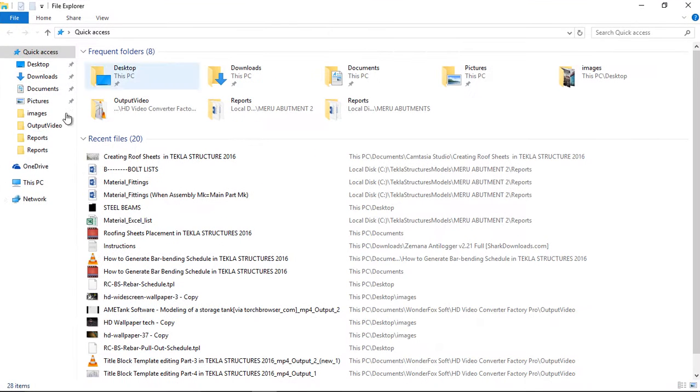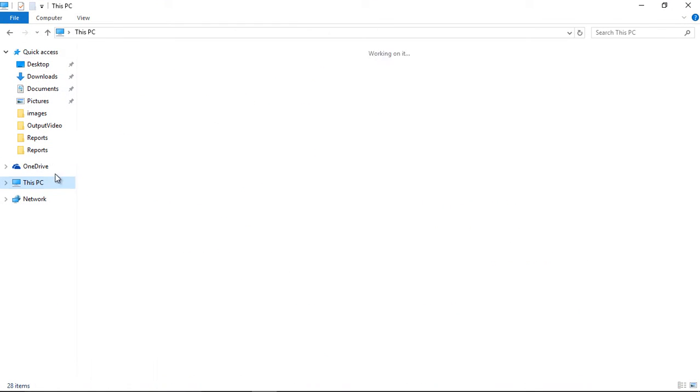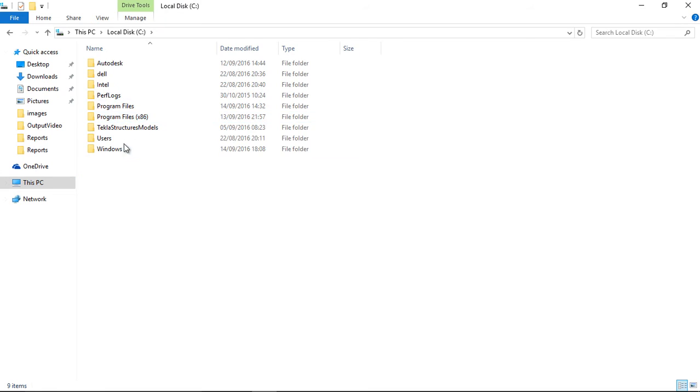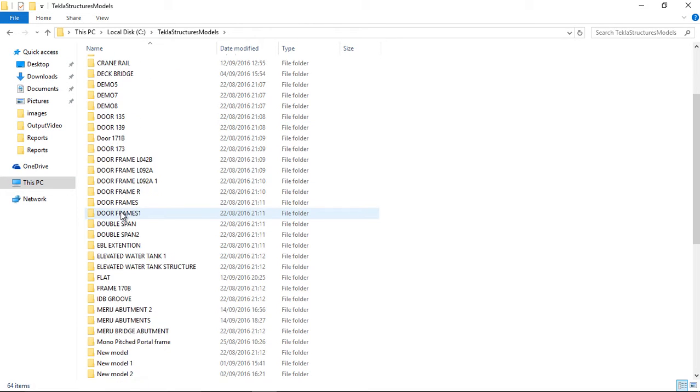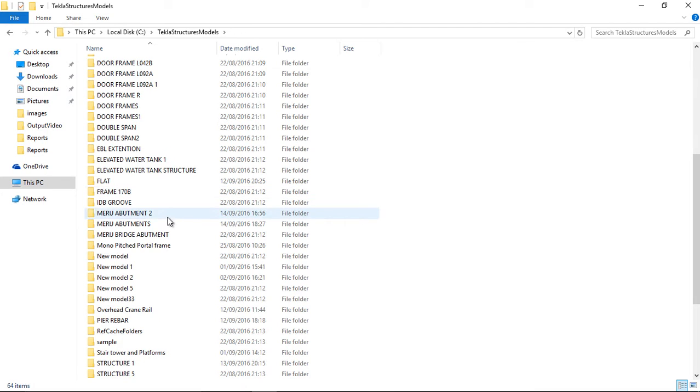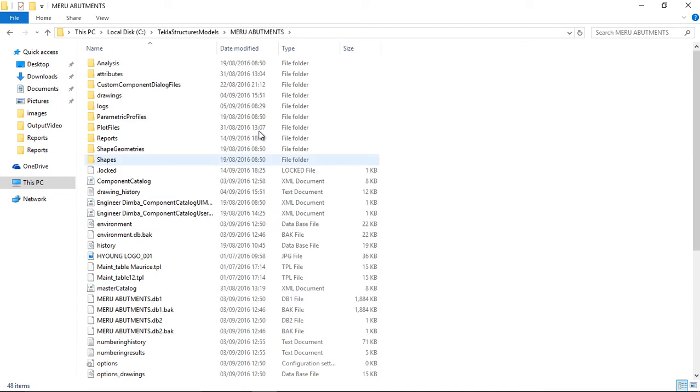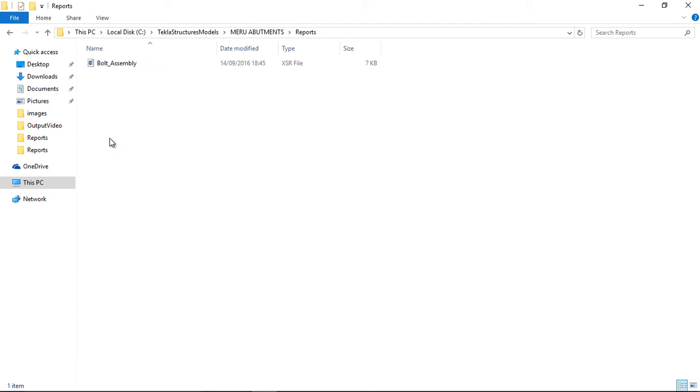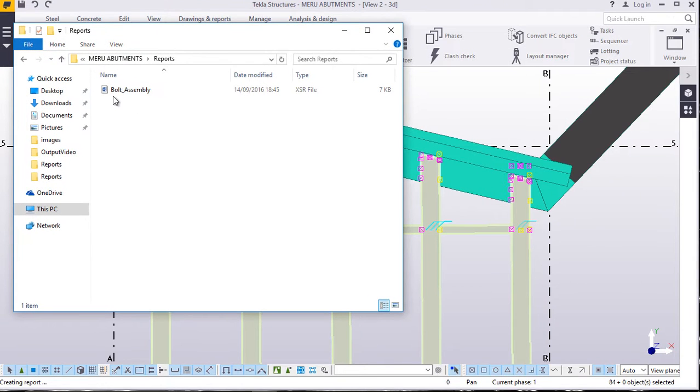We'll switch to C, and on C we'll come to Tekla Structures model folder. We'll open that, come to Reports, double click and open. This is what we've generated.